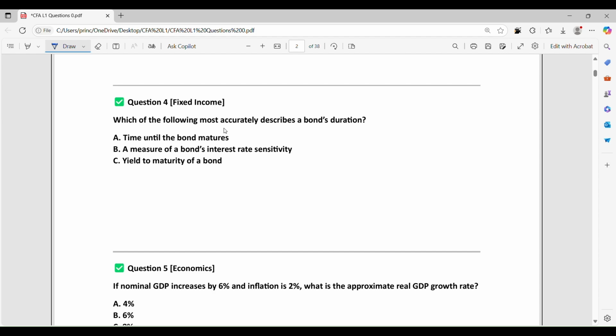Which of the following most accurately describes a bond's duration? Okay, so here we are going to have a discussion about duration. So duration is not just time. In fixed income, it refers to how much a bond's price is expected to change in response to a change in interest rate. Okay, in respect to interest rate. So therefore the correct answer is option B, a measure of a bond's interest rate sensitivity.